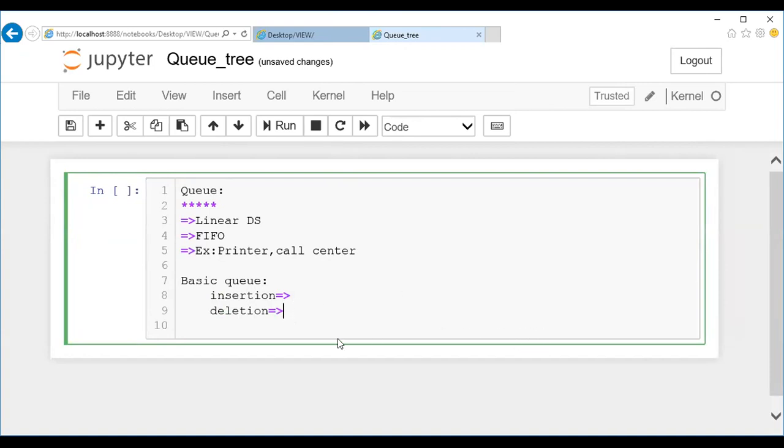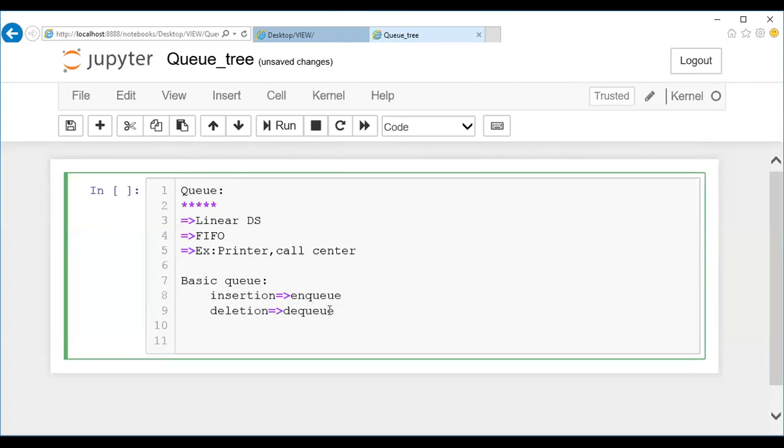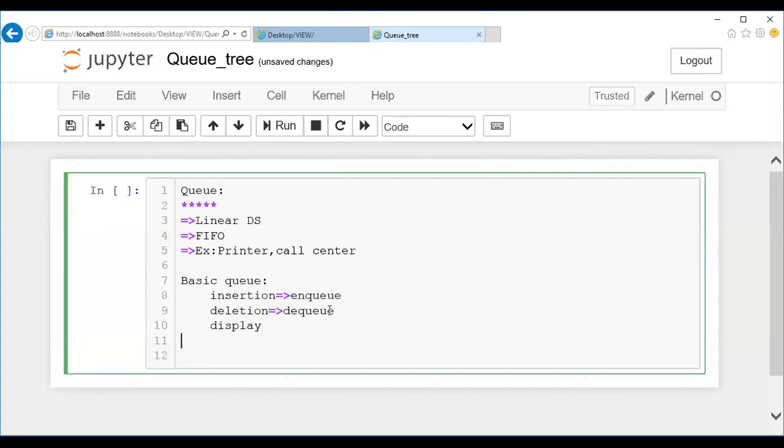Yes, Priyanka, you are right. Others, what is the terminology we'll be using? Yes, Srisha. It is all about NQ and DQ. Insertion is called NQ and deletion is called DQ. These are the two basic operations: insertion and deletion. Apart from this, you can go ahead with the display operation. So these are the operations that we can perform on a queue.